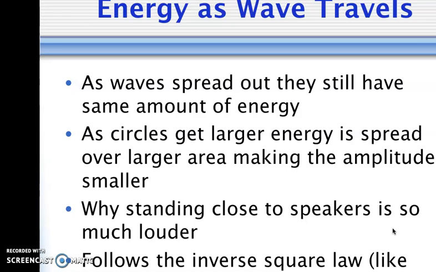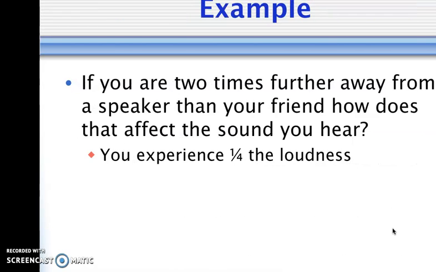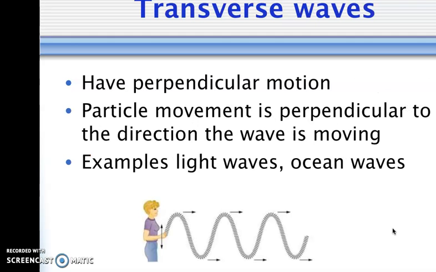This follows the inverse square law, just like our law of universal gravity. So if you are sitting, let's say, 2 feet from a speaker and your friend is sitting 4 feet from the speaker, you are going to hear the sound 4 times louder than your friend. Oh, and then here's another example. 2 times further away from a speaker than your friend, how does that affect the sound you hear? In this case, you would experience 1/4 of the loudness.